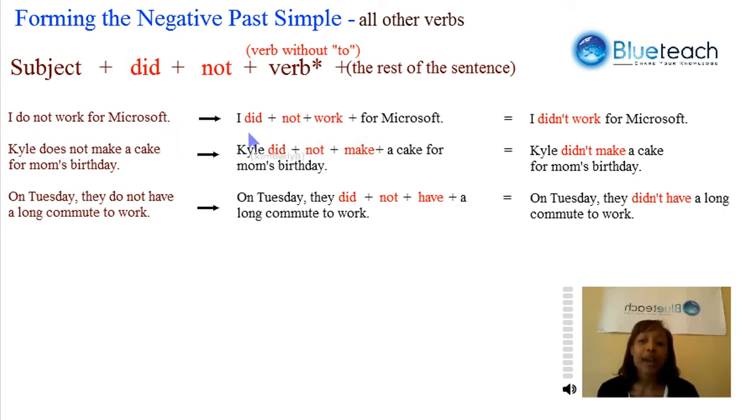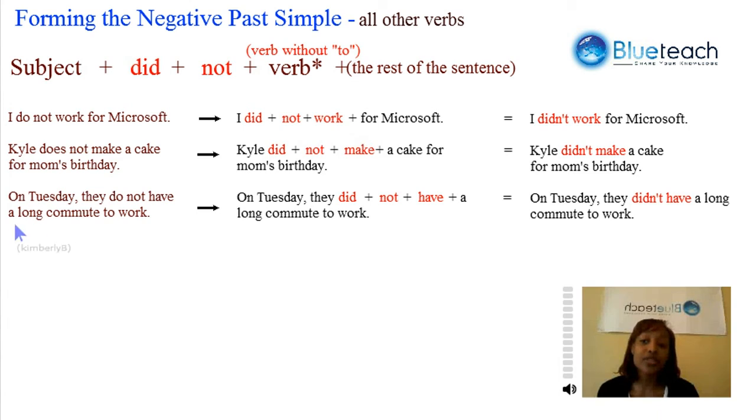I do not work for Microsoft becomes I did, right? The past simple form of the verb to do. Then we add not plus the verb to work without the to in front of it. I did not work for Microsoft becomes I didn't work for Microsoft, because we can substitute did not for didn't. Cal does not make a cake for Mom's birthday becomes Cal did not make a cake for Mom's birthday. Cal didn't make a cake for Mom's birthday.